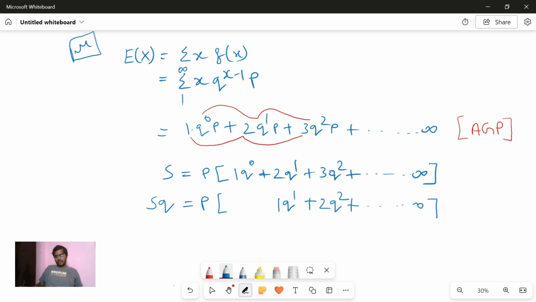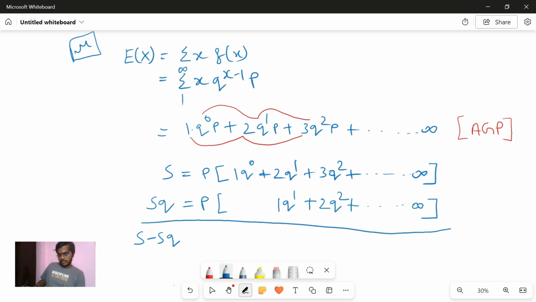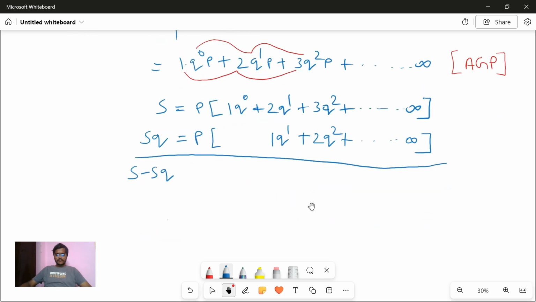Now, cleverly you do S minus Sq, which means you subtract these two equations. When you subtract these two equations, what will you get? Take p common again. P is common outside. Now 1 q power 0, minus nothing here, so just write 1 q power 0.